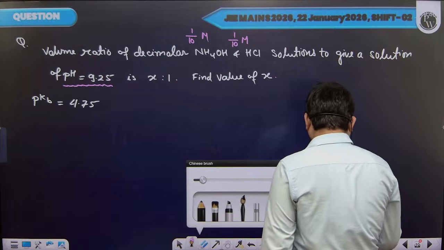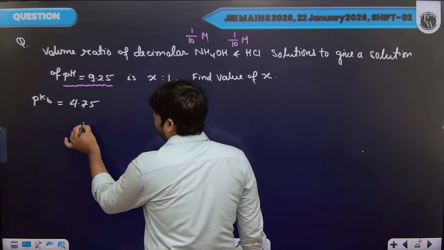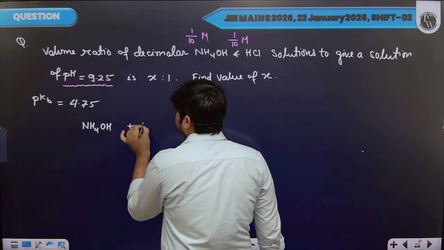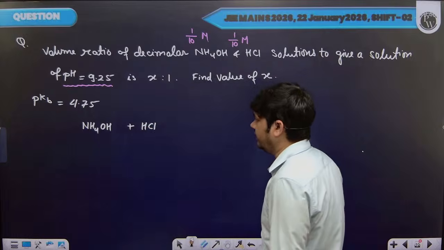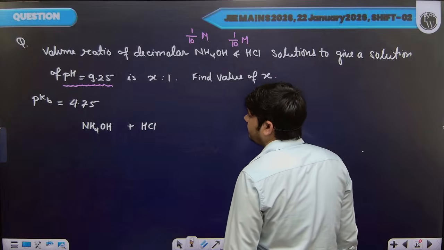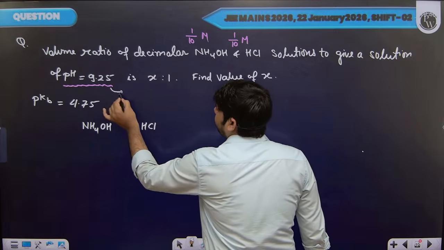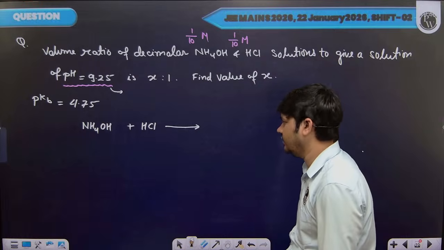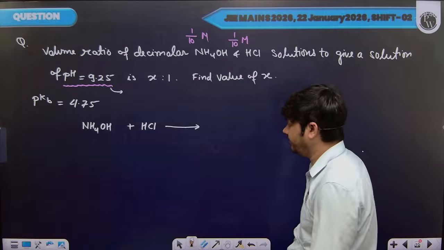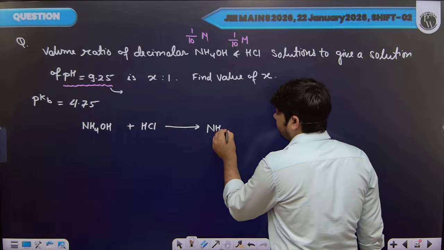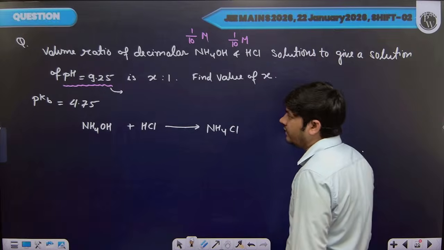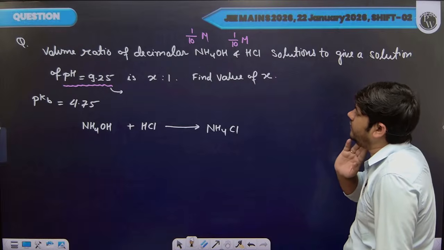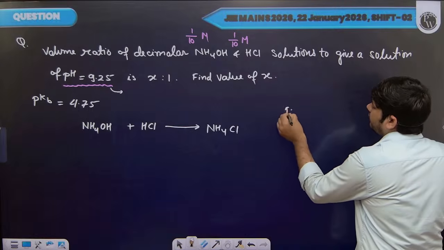So we are mixing a weak base with a strong acid. In this case, there will be a chance of formation of a basic buffer, since we will get NH4Cl formed. For a basic buffer we need to calculate the pOH value.